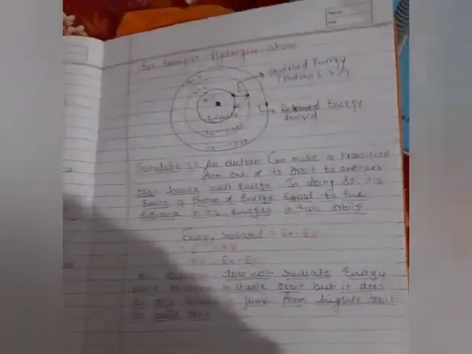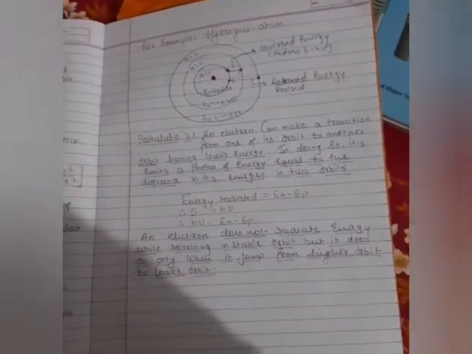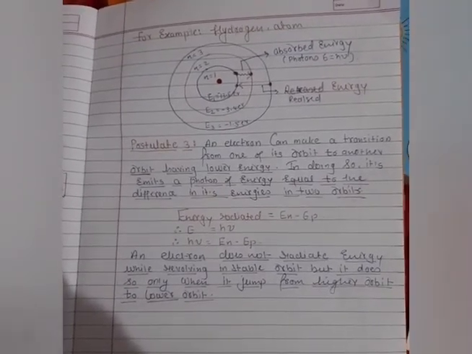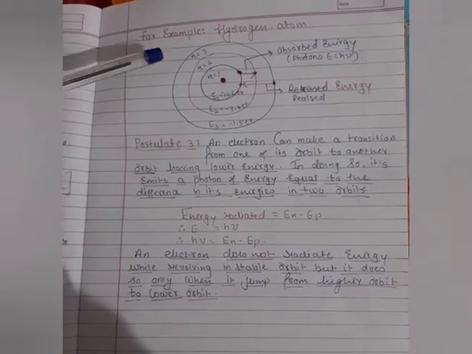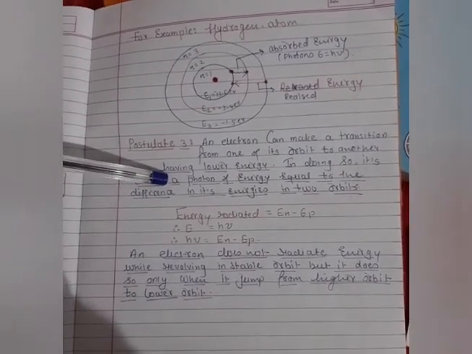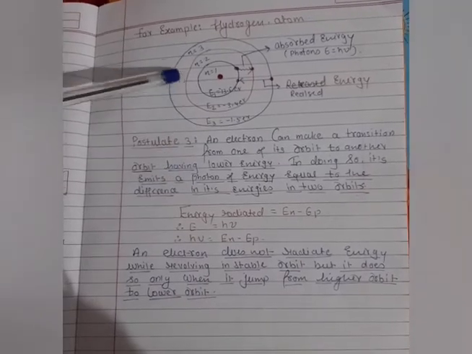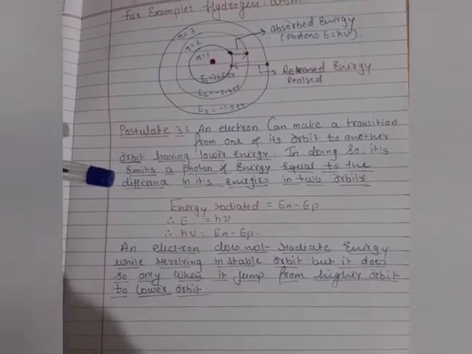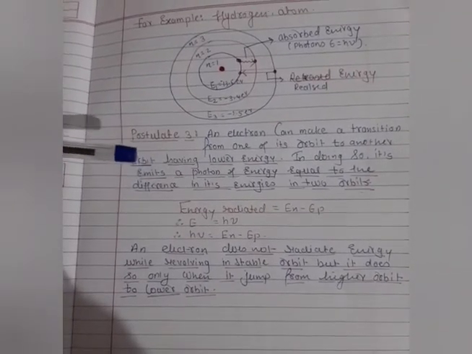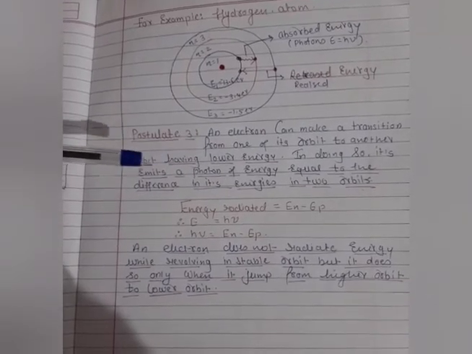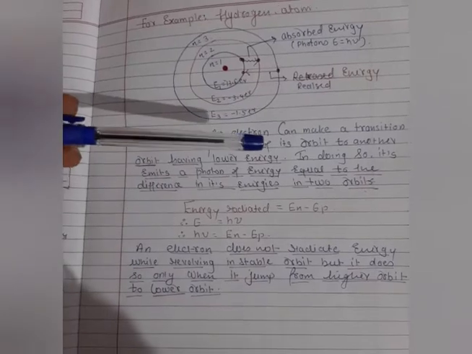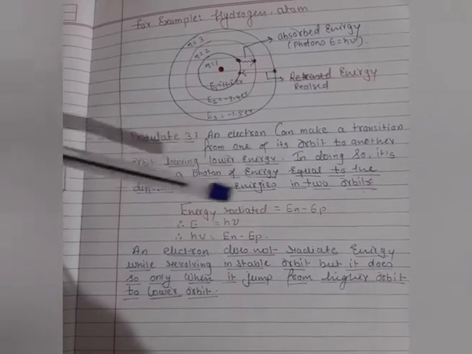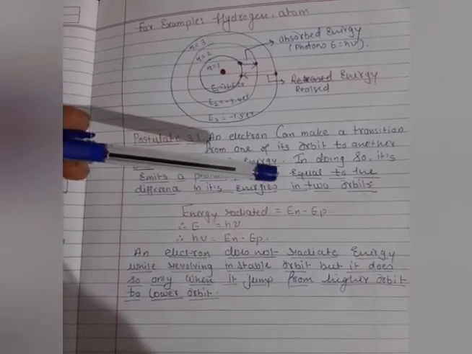So how does this happen? Let me explain. Suppose I am taking the hydrogen atom as the example for the third postulate, because the third postulate is talking about an electron making a transition from one orbit to another orbit, that is, to a lower orbit energy, and in doing so it emits a photon of energy equal to the difference in its energy in the two orbits.